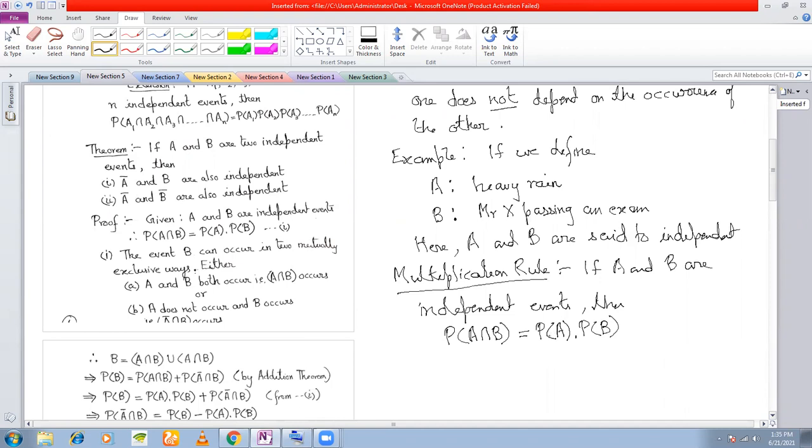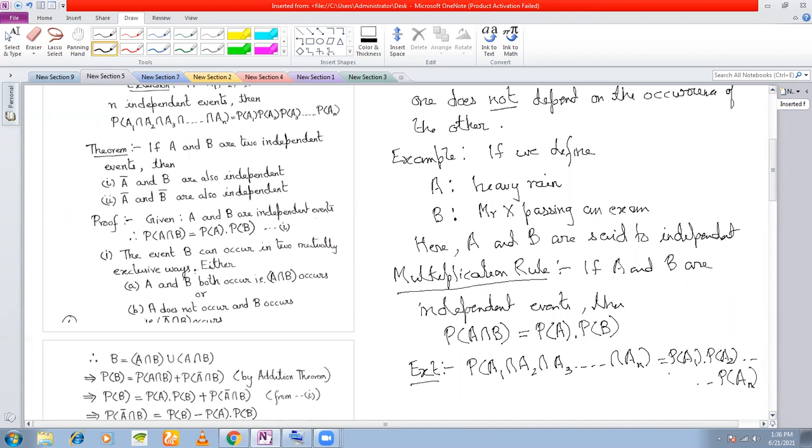So P(A intersection B) we write as P(A) into P(B). This can be extended to 3 events also, 4 events, 5 events, and so on, to n number of events. If there are n events A1, A2, ..., An, all independent, then we can write P(A1) into P(A2) and so on up till P(An). Okay, this is called the multiplication rule of probability.